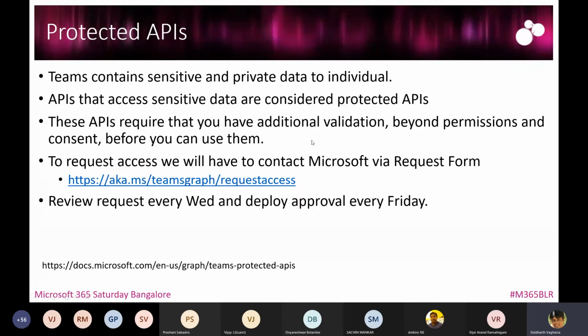Most of these are application permission types, related to messages and chats, and they are not directly accessible. You first have to contact Microsoft, get the request approved, and then they will enable it for you. You can learn more about Teams protected APIs using the URL below.